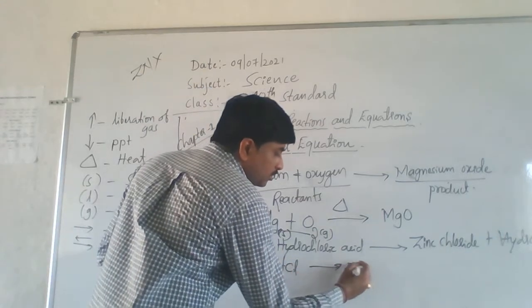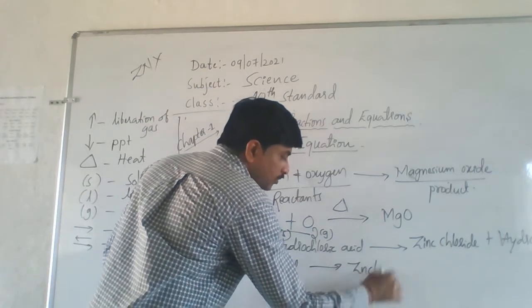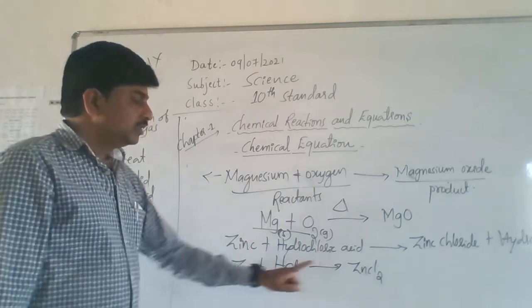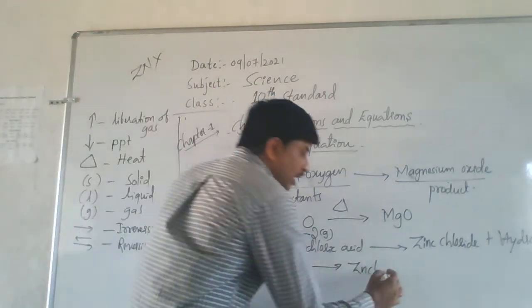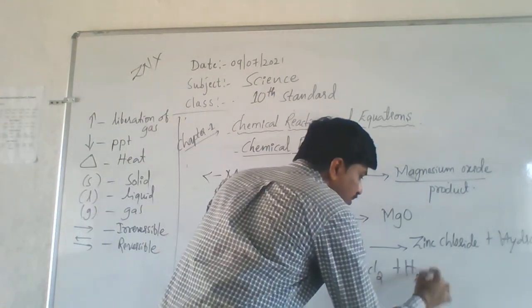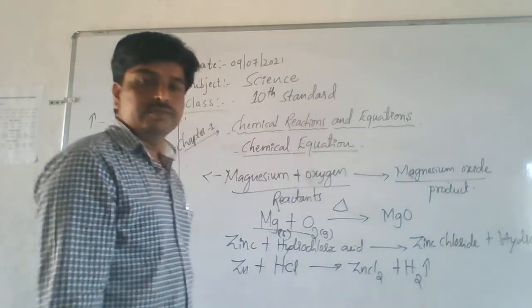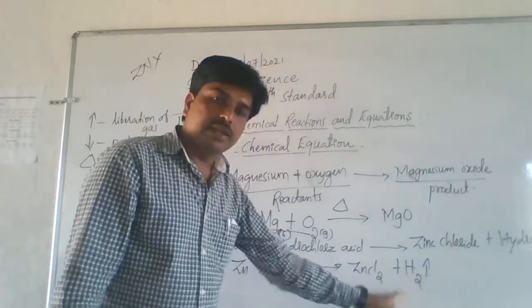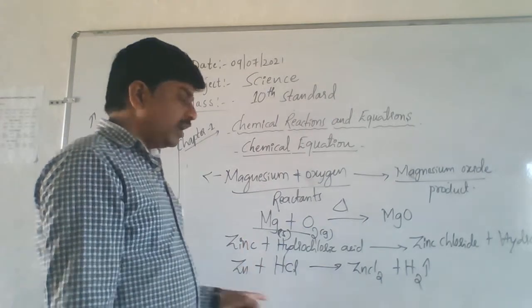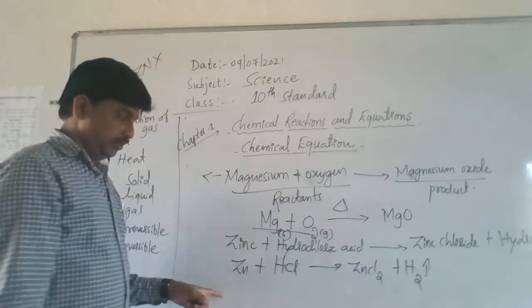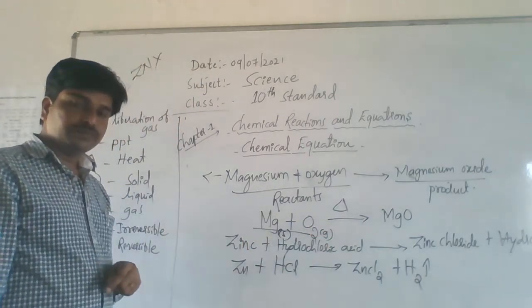And it forms, you know what? Zinc chloride, ZnCl2, and H2 gas. Hydrogen gas is liberated. Okay, so this is another example of a chemical equation.